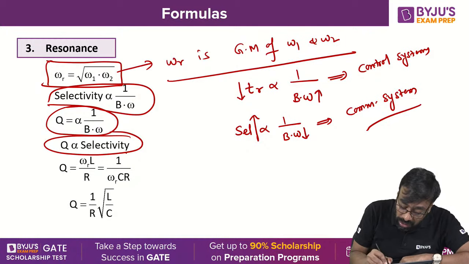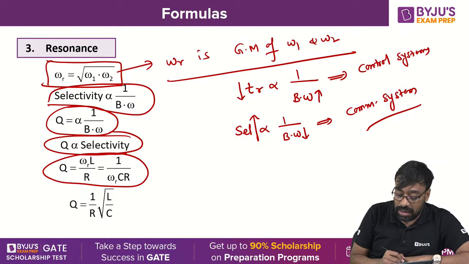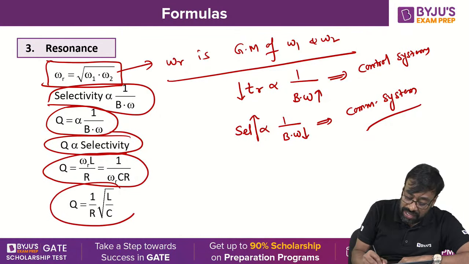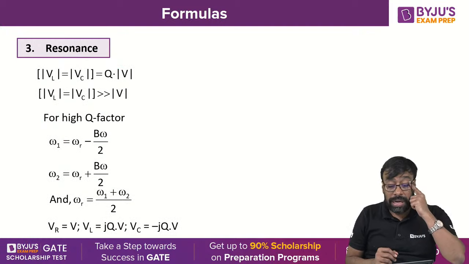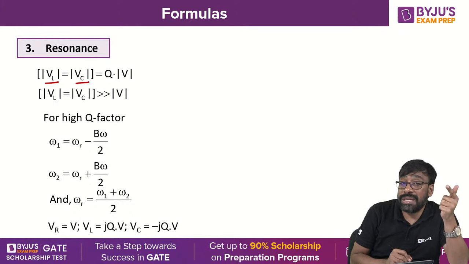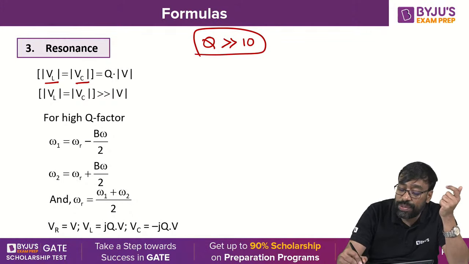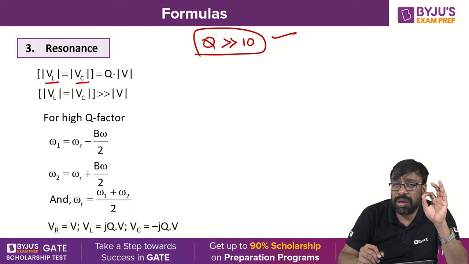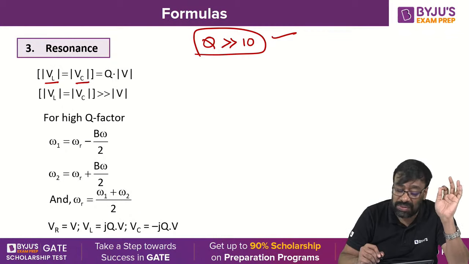Okay, well. So the quality factor formula, very clear: XL by R, or omega L by R, or 1 by omega CR. The quality factor can also be expressed using this very popular formula, 1 by R root L by C. Now, in the series circuit, VL and VC are the voltages across the inductor and capacitor. The quality factor must be very much higher than 10. You must maintain a high quality factor, minimum 10, maximum anything, as high as possible.